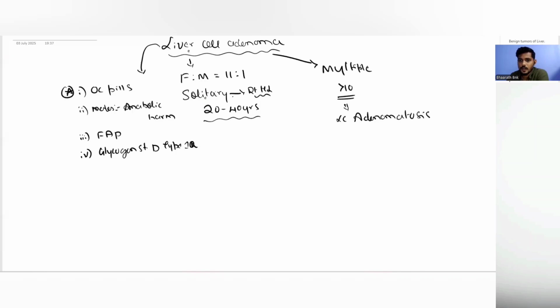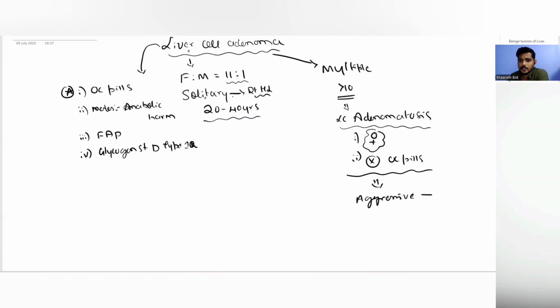Now, this liver cell adenomatosis, although more commonly seen in females, does not have this great disproportion between the incidence in females and males. Right? So, this dramatic disproportion is not seen. And second, interestingly, it is not associated with the use of OC pills. Right? So these liver cell adenomatosis tend to be aggressive, right?